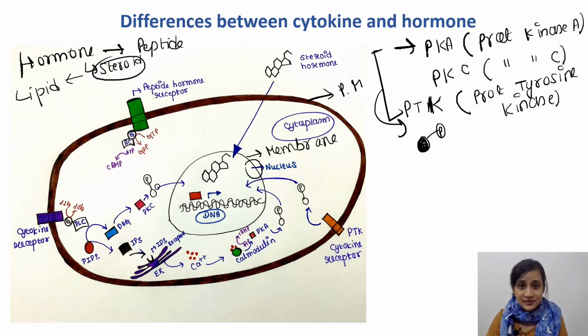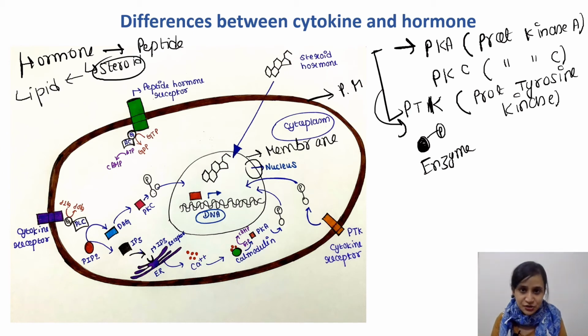Now, enzymes that are activated or inhibited by phosphorylation actually enter DNA and regulate gene expression to alter cellular activities. Suppose this is one enzyme. Now, this enzyme is phosphorylated by any of them, right?